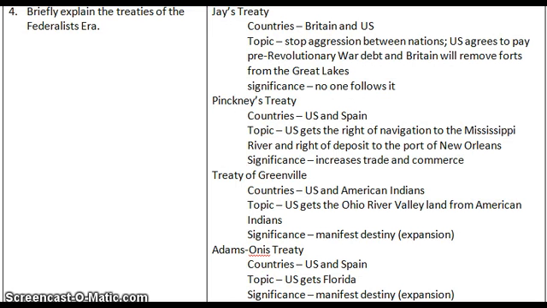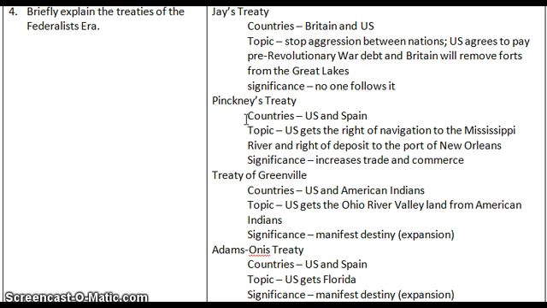Okay, so the next thing that we're looking at is the actual treaties of the Federalist era. Jay's Treaty is done by John Jay, and he's going to create this treaty with Britain. The purpose of the treaty is that the British have been on the Great Lakes, and the Great Lakes is our border, and the United States owes a lot of pre-Revolutionary War debt. So we wanted to stop the aggression. So what we decided to do is the U.S. agrees to pay all pre-Revolutionary War debt. And Britain is supposed to remove their forts, that means their military bases, from the Great Lakes. Really the significance of it is nobody actually follows the treaty.